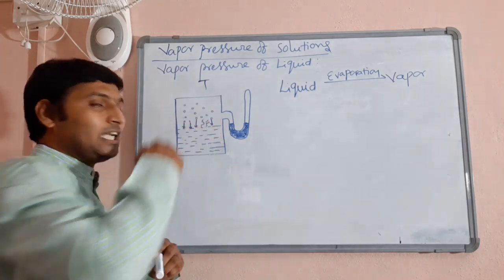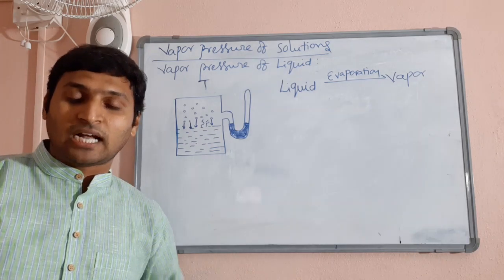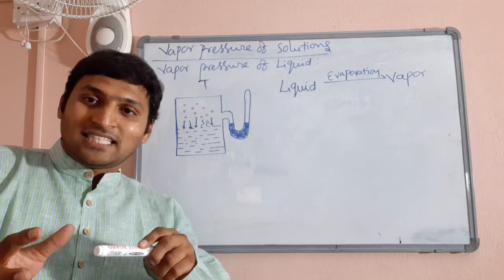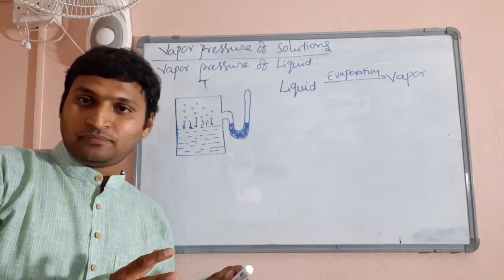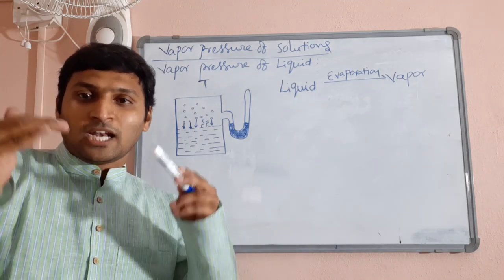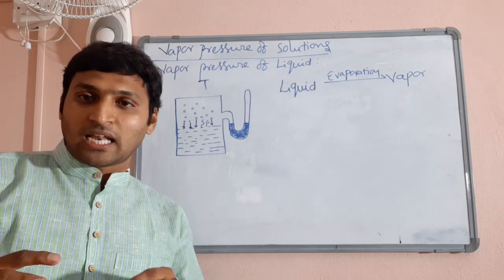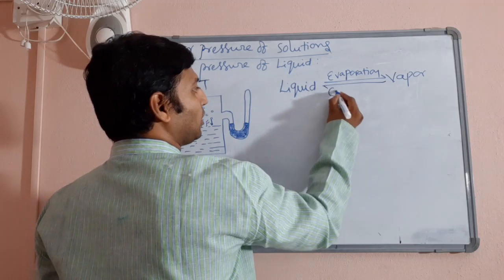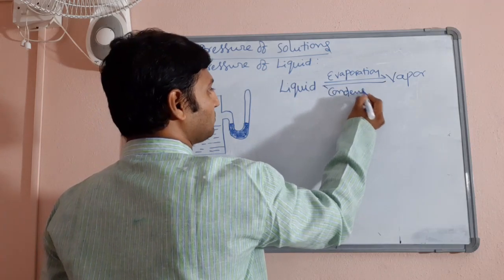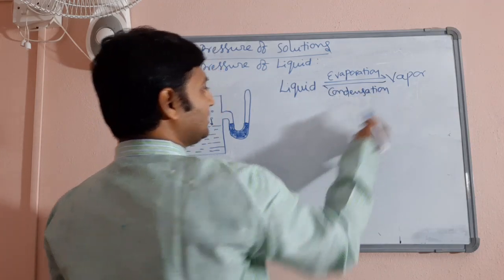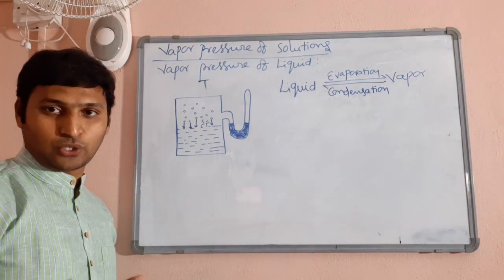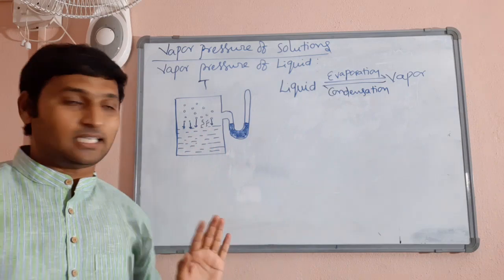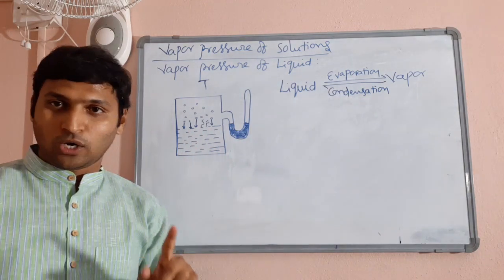So when they strike continuously the surface, there is every chance they lose kinetic energy and change back to liquid state. In vapor state, they have more energy. Now when the energy is less, they may become sluggish and change to liquid state. So the reverse process, as you popularly know from school, is called condensation or liquefaction. The forward process is evaporation, the backward process is condensation, happening continuously, no doubt about it.